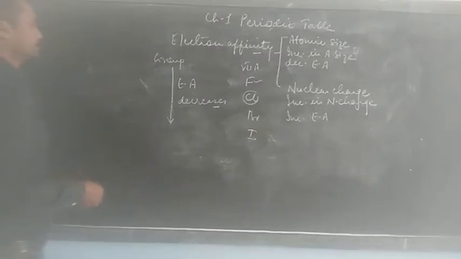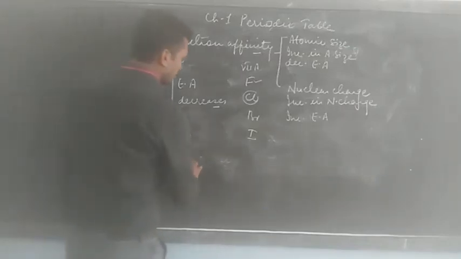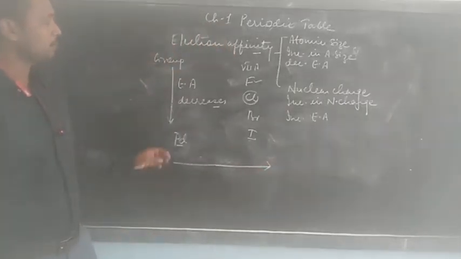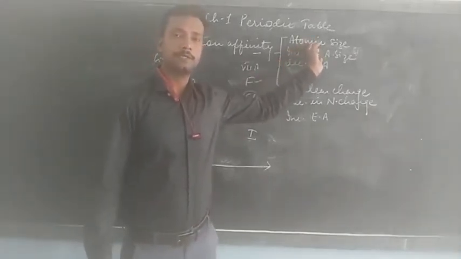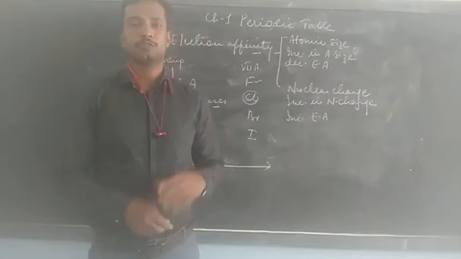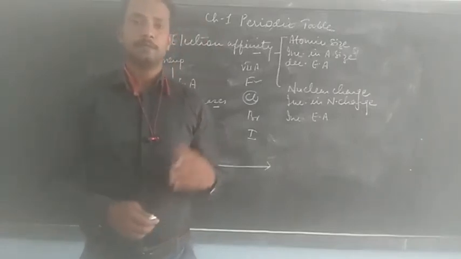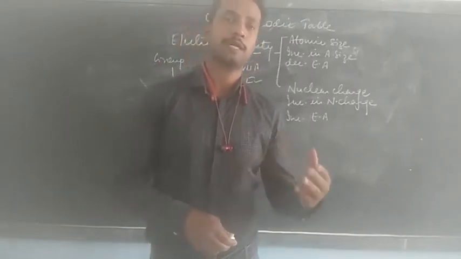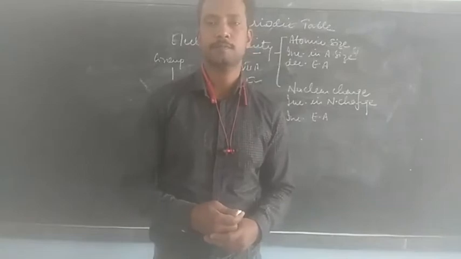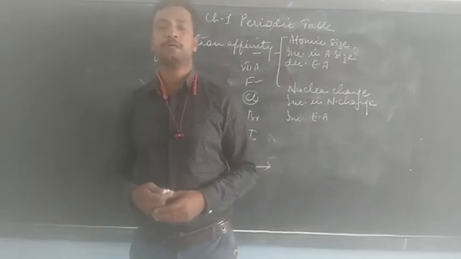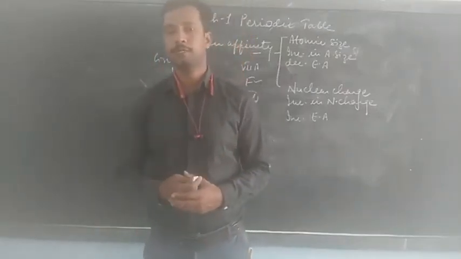Now in the period, when we move across the period, that is from left to right, as we know the atomic size decreases and there is also an increase in the nuclear charge. So due to this, the force of attraction increases, and due to the increase in the force of attraction, an electron can easily be added to an atom.